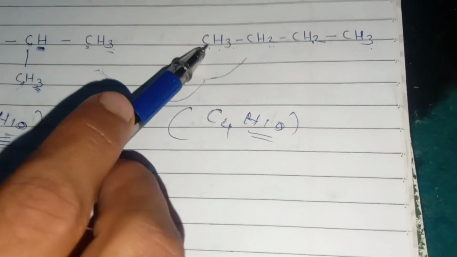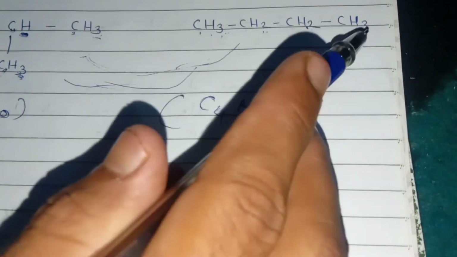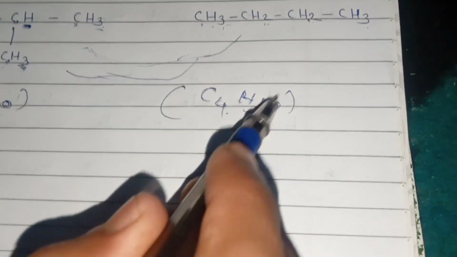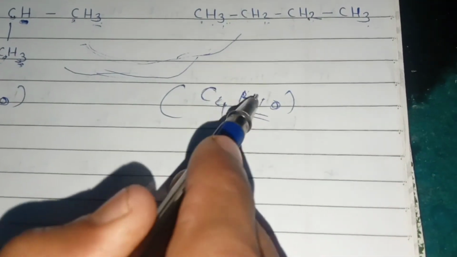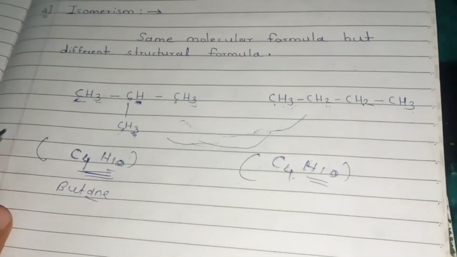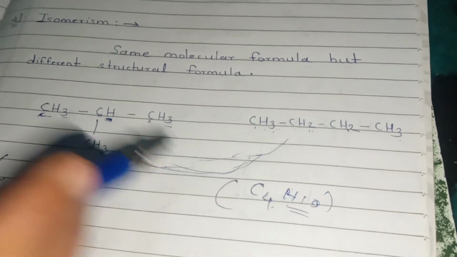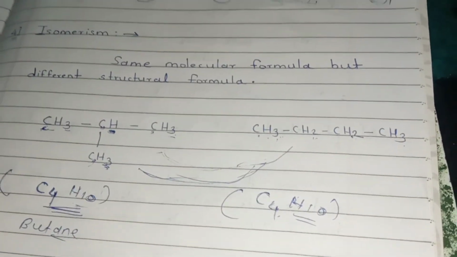And in this molecular formula, count the carbon: first carbon, second carbon, third carbon, fourth carbon, C4, and hydrogen: 3 plus 2 is 5, 5 plus 2 is 7, 7 plus 3 is 10. Therefore H10. Therefore the molecular formula is the same and the structural formula is different. Therefore these two compounds are isomers of each other, and this property is known as isomerism.